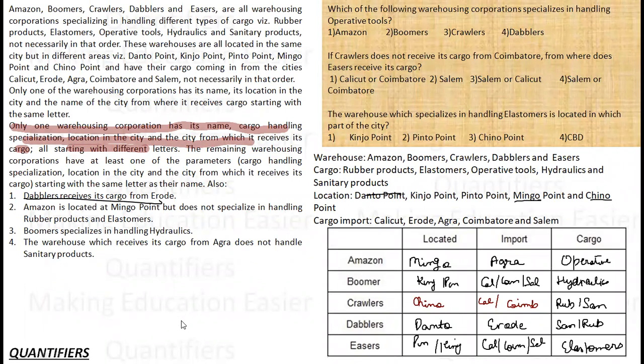Which warehouse corporation specializes in operative tools? Operative tools, Amazon. Answer for the first question is Amazon. Okay, let's read the second point. This is Amazon, I know.